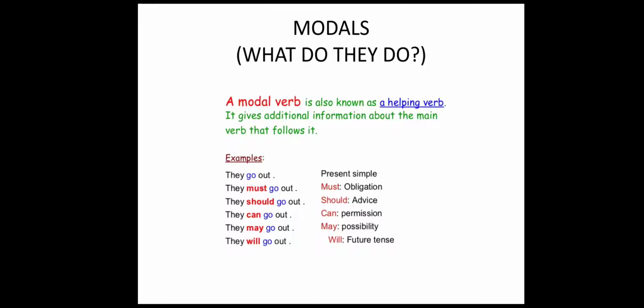So, it is giving us additional information about the main verb go. Okay. Then, they can go out. Now again, can has been placed before the main action word go, and can means when you want to take permission from somebody, or when you give permission to somebody. So they can go. That means you have the permission of going out. Somebody is giving permission that they can go. So can is talking about permission. So what do modals do? Modals give us additional information about the main verb. Clear?